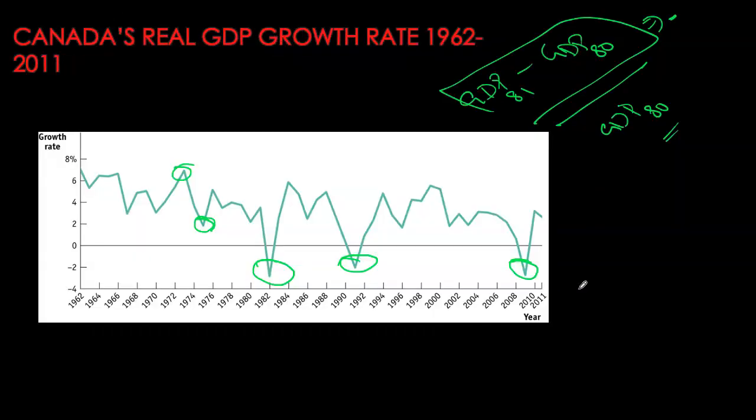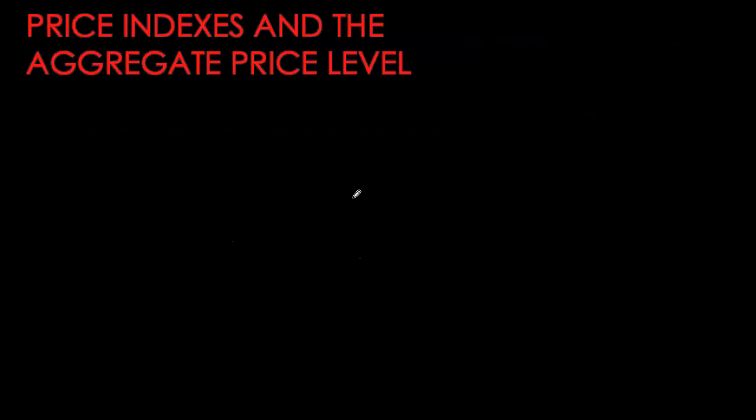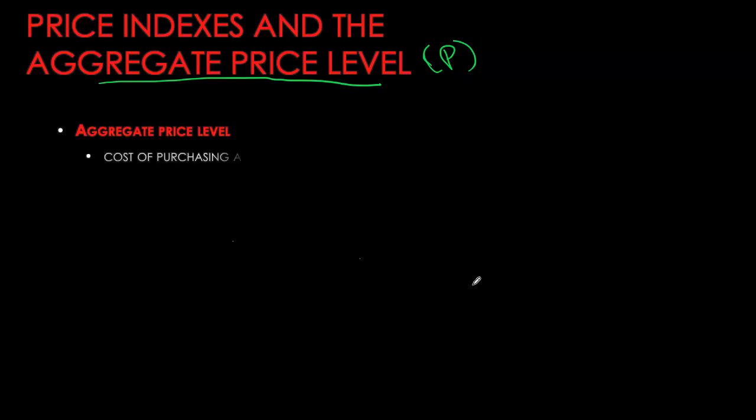Now next we're going to focus on price level and inflation rate. The aggregate price level, which we can denote as uppercase P, is the average price level. So it is giving you some average level of prices for all goods and services. This aggregate price level will be constructed by looking at the cost of a market basket. Now what is this market basket? This market basket will be a hypothetical market basket which an average Canadian family or household consumes. So your market basket could have basic expenditures on housing, on food, on clothing, entertainment, typical things that an average